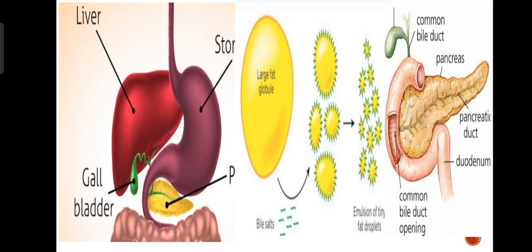Liver will secrete its secretion, that is bile juice, and it will be stored in that green color thing called the gallbladder. Can you see that diagram where the large fat globule is broken down into smaller ones? Yes. Who does it? The bile salt does it. Why? Because the pancreatic juices have to act on it.